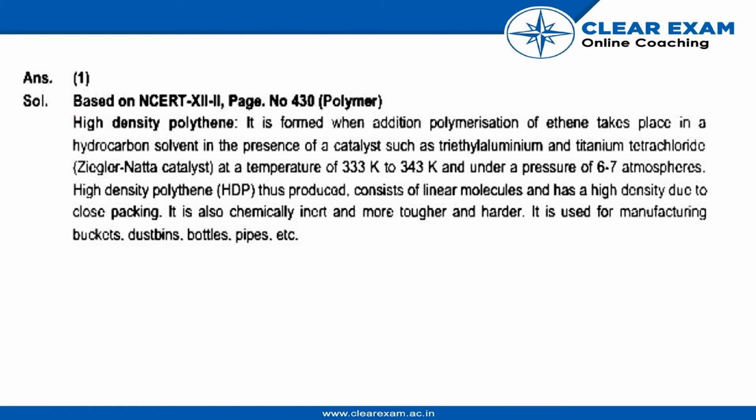So based on NCERT books, HDP is given. It is formed when addition polymerization of ethene takes place in a hydrocarbon solvent in presence of catalysts such as triethylaluminum and titanium tetrachloride, which is the Ziegler-Natta catalyst, at a temperature of 333 Kelvin to 343 Kelvin under a pressure of 6 to 7 atmospheres.